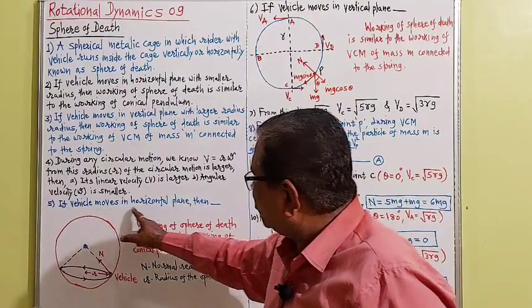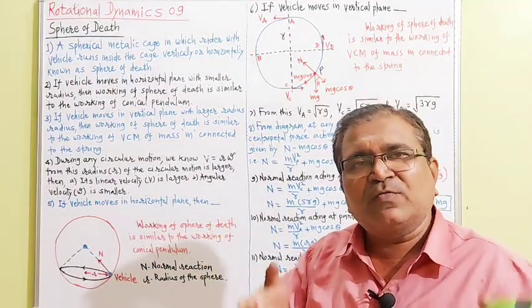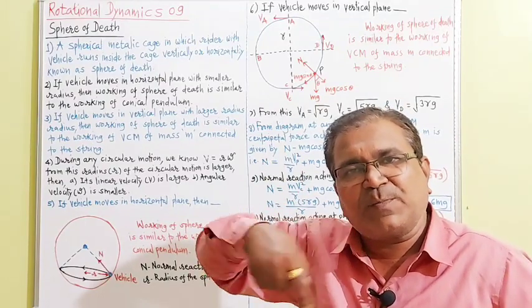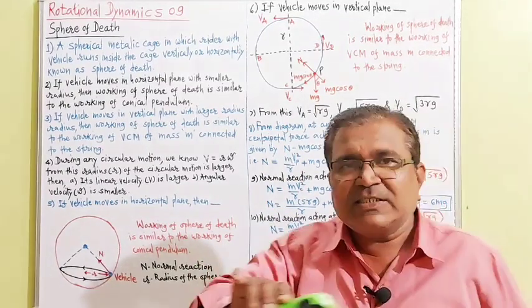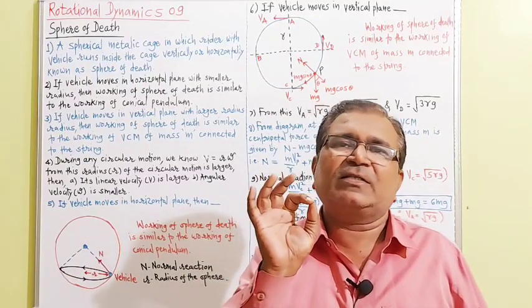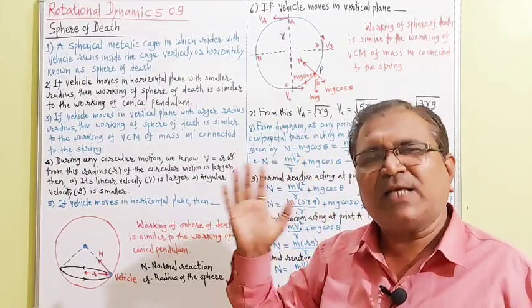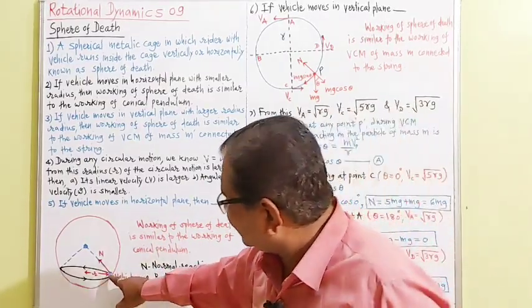If the vehicle moves in a horizontal plane, then what happens? That I have already told you. When the vehicle is moving in a horizontal plane inside the cage, the sphere of death acts as a conical pendulum. That I have written here. Suppose this is a vehicle.